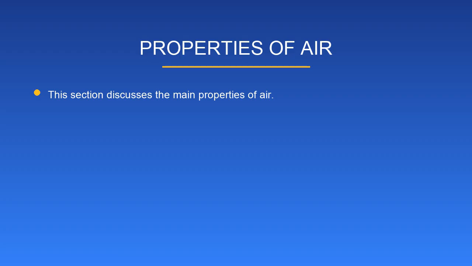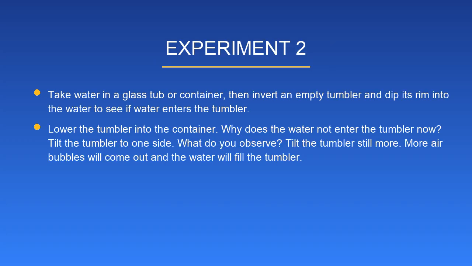Properties of air. This section discusses the main properties of air. Experiment 2. Take water in a glass tub or container. Then invert an empty tumbler and dip its rim into the water to see if water enters the tumbler. Lower the tumbler into the container. Why does the water not enter the tumbler now? Tilt the tumbler to one side. What do you observe? Tilt the tumbler still more. More air bubbles will come out and the water will fill the tumbler.